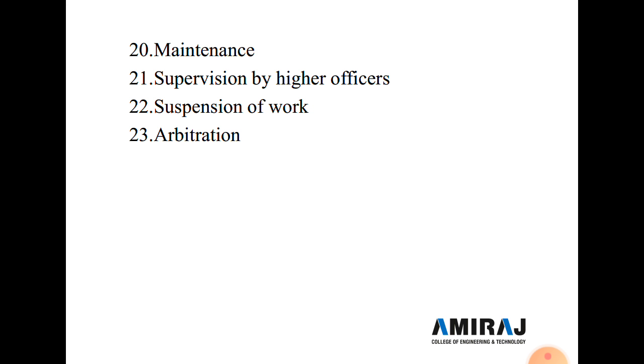This type of arbitration is required in large projects, because in large projects disputes always arise between the two parties for some reason. So here we complete our topic, conditions of contract,